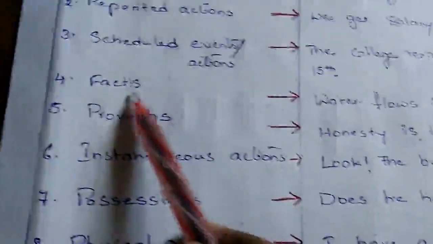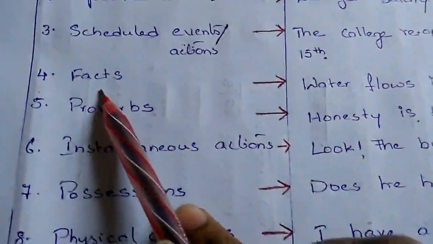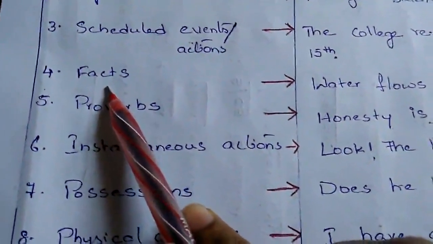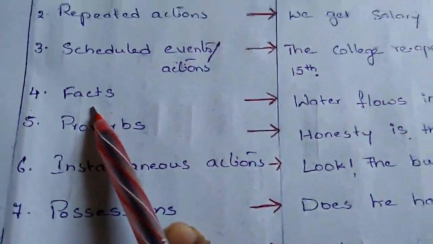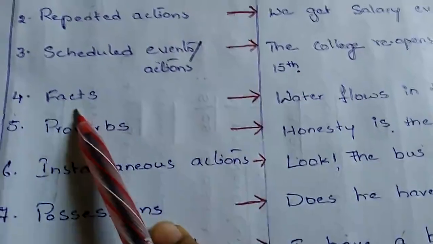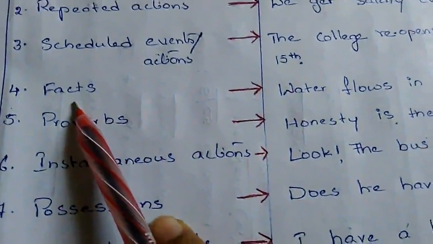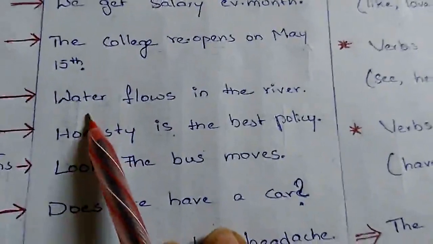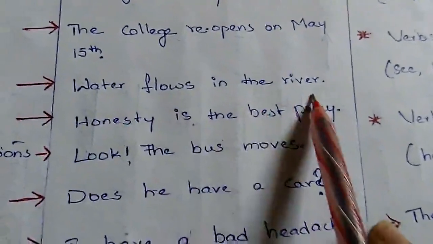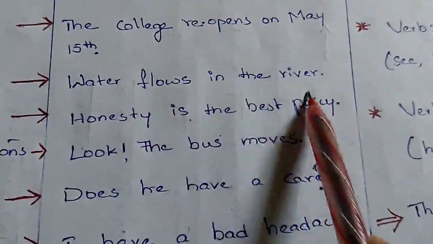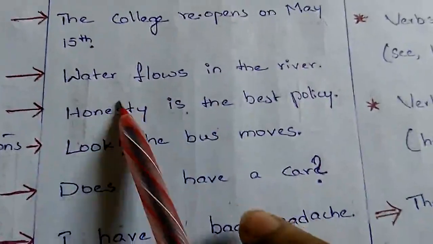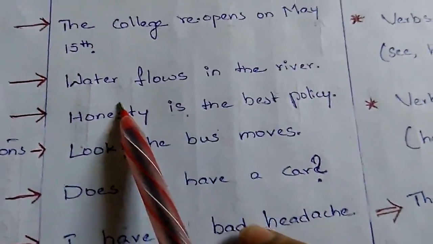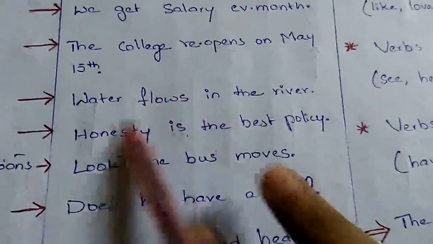So we take the fourth one. When we are talking about facts, that means truth, the thing which is always true, such facts also we put in simple present tense. Example, water flows in the river. This is a fact, and there is no change in this fact, it happens always. So we keep this kind of actions also in simple present tense.